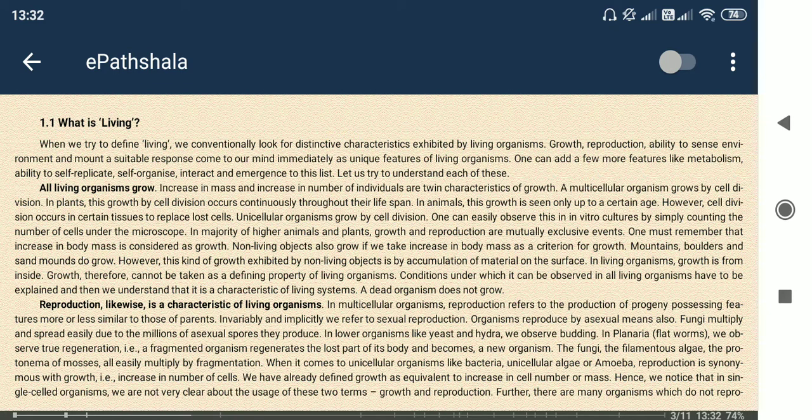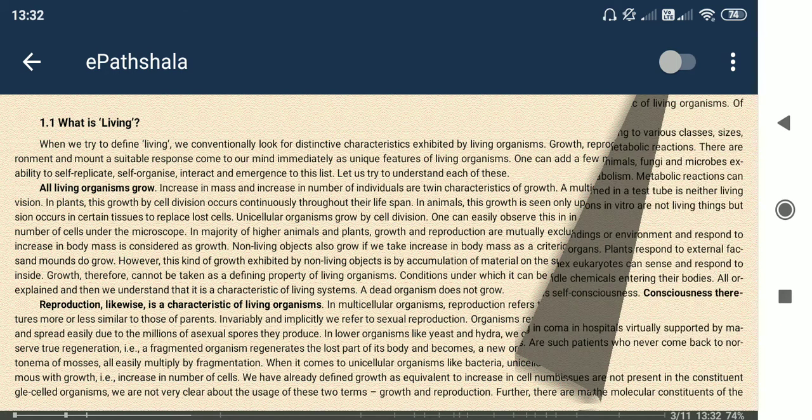Now this single cell, the zygote, grows to form the larger organism. So this is reproduction, and we can see this is also a characteristic feature of living organisms.